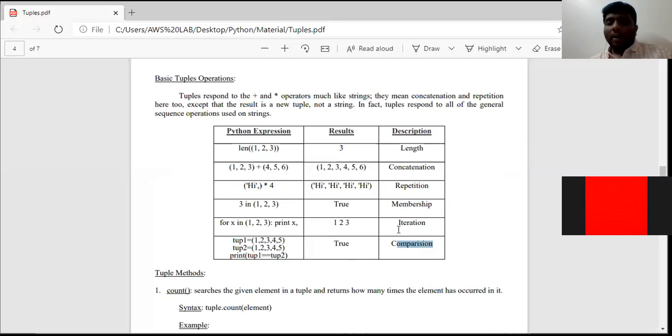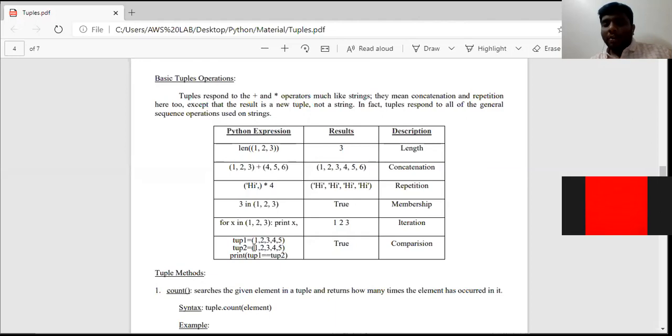Clear everyone? Already we discussed this table at the time of list. These 5 are also the operations of list. The newly added thing in a tuple is comparison. Suppose TUP1 is equal to these elements and TUP2 is equal to these elements. Print TUP1 equal to equal to operator TUP2.